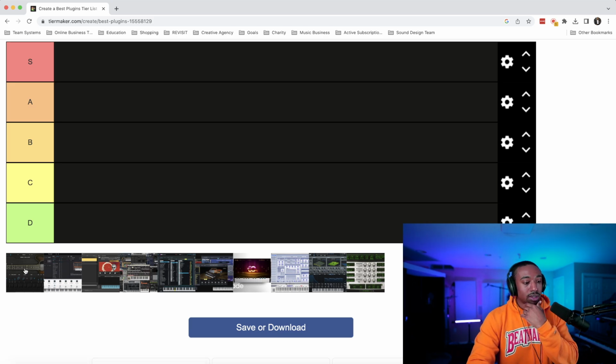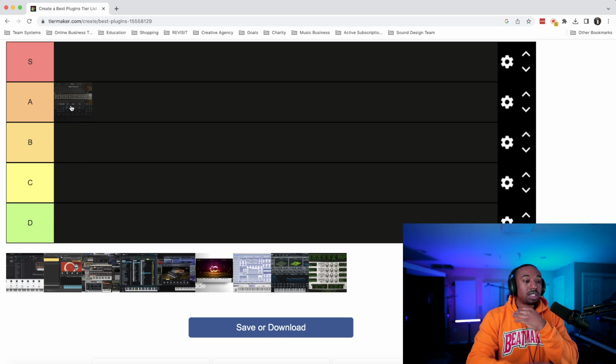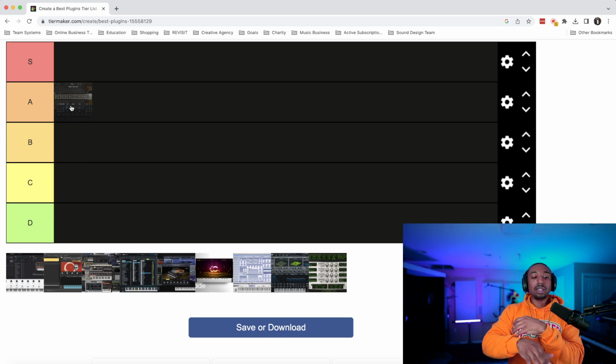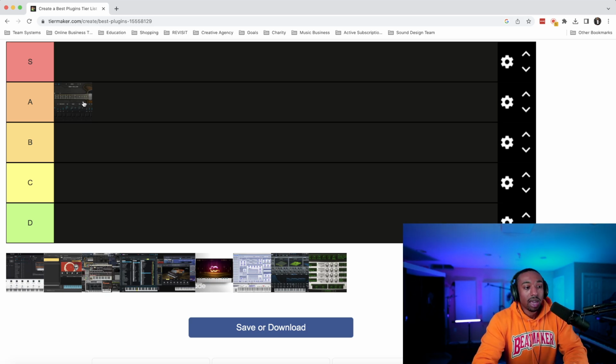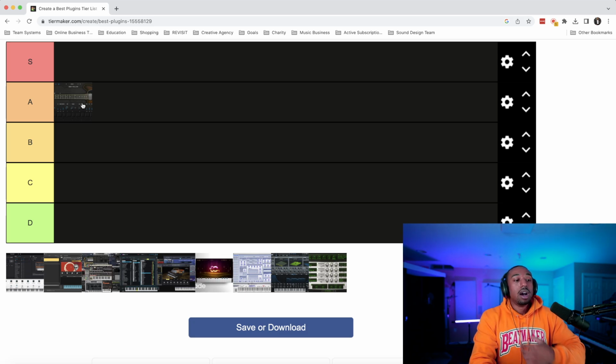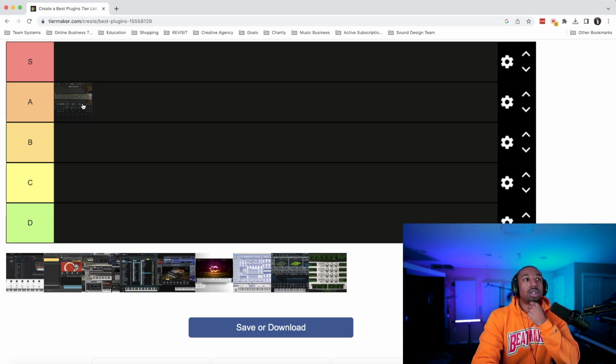So Ample Sounds, let's start everything off at A level. Anything that's on this list is all A level. So let's start there, and then I'll derank if I find points against it. So Ample Sounds, Ample Guitar, they have so many, and I should have said price. Let's add one that's price. Yeah, we need price in there.